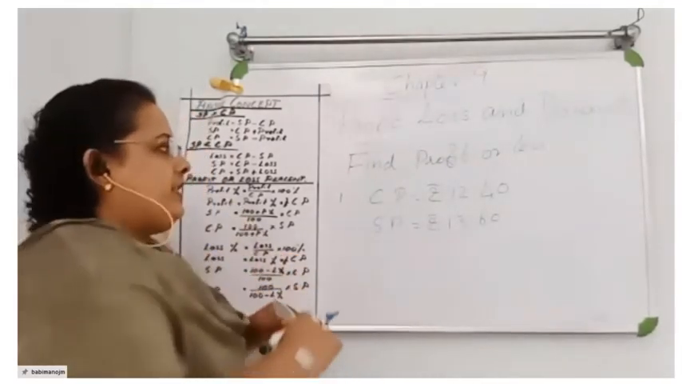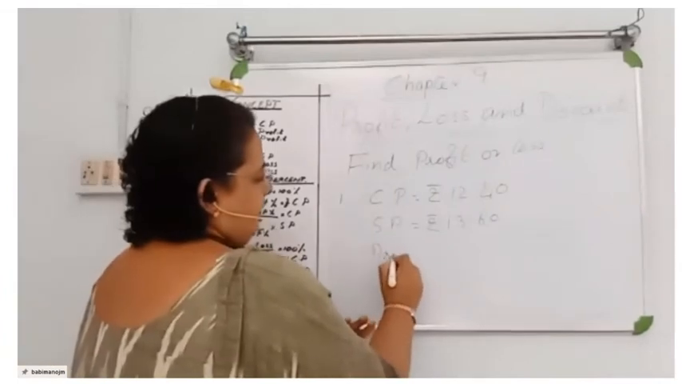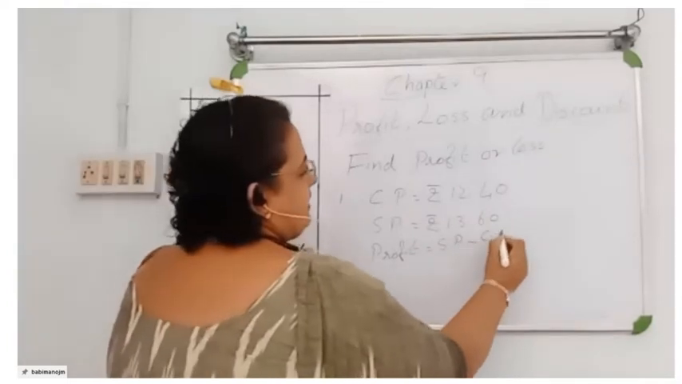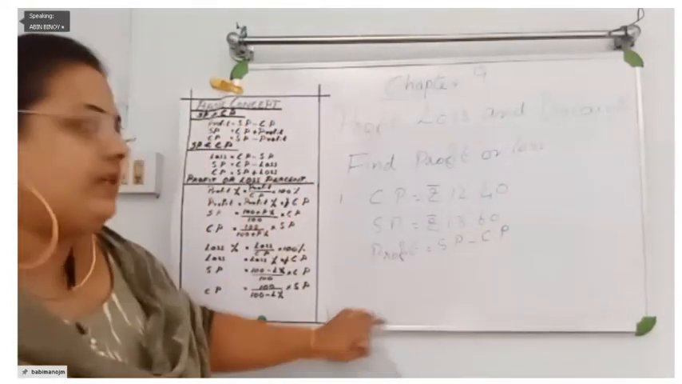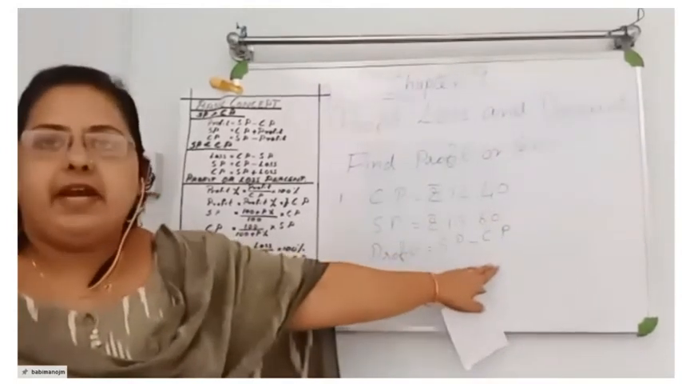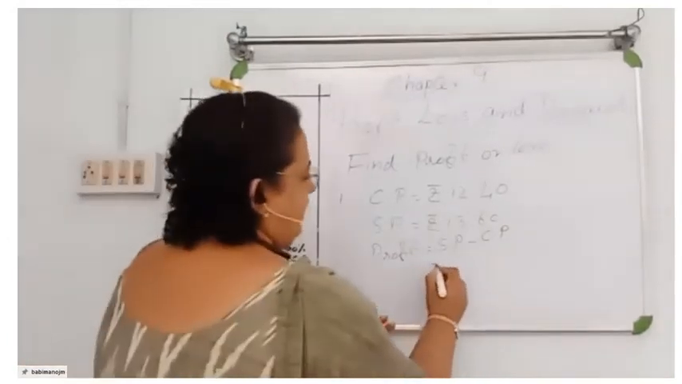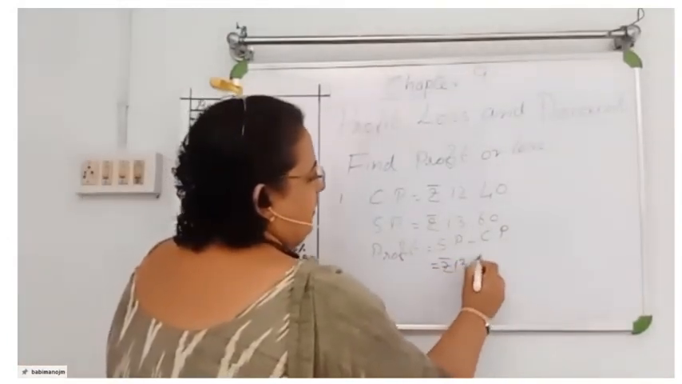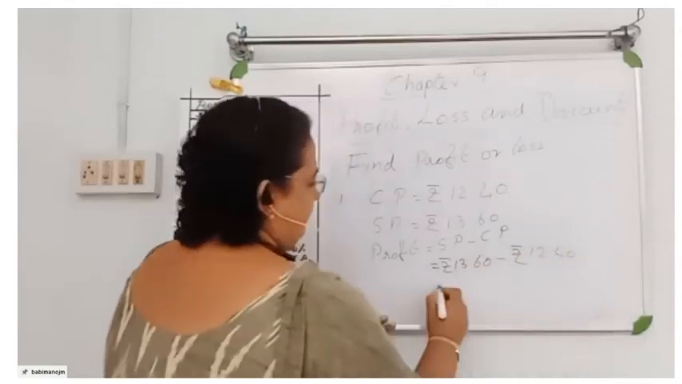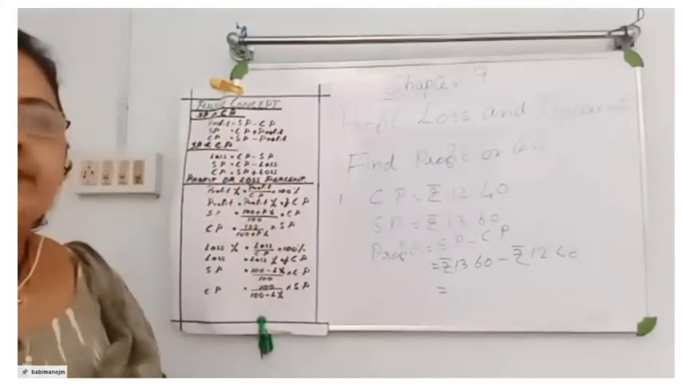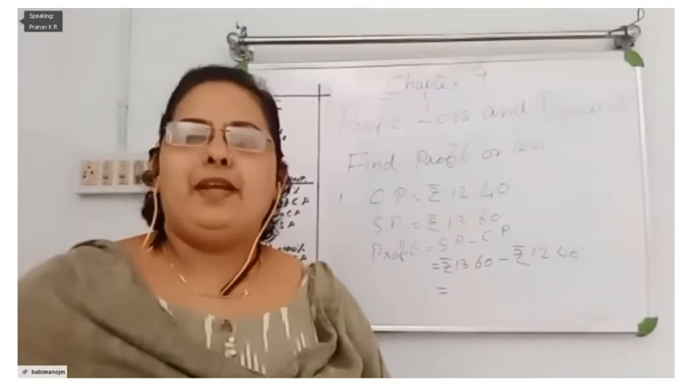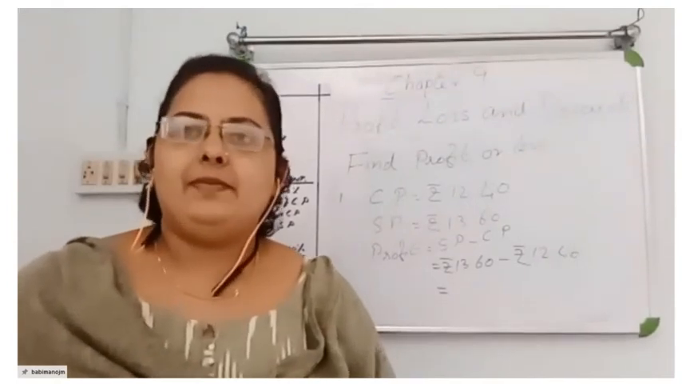What is the formula to find the profit? Profit is equal to SP minus CP. Just write it down. Understood? Here you have to write the formula. So profit is equal to SP minus CP, that is equal to rupees 13.60 minus rupees 12.40. Give me the answer. Rupees 1.20. Rupees 1 and 20 paise.